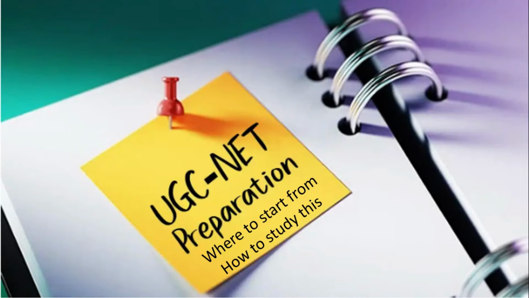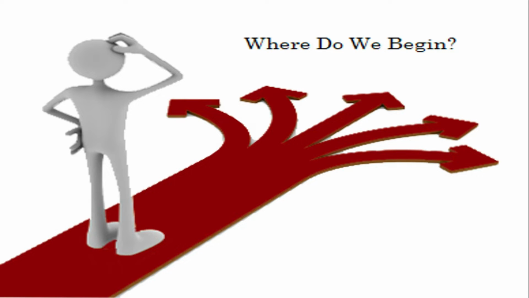In this video, we are going to share some crucial questions which students ask when they begin to prepare for UGC NET examinations. In this video, we are going to see paper 1. The questions that usually come to the minds of students while preparing for the examination are where to start from and how to study this. In paper 1, we have 10 units which are diverse, that we have to study to crack paper 1 for the UGC NET examination. First we begin with where to start from, and then we move on to the detailed syllabus.